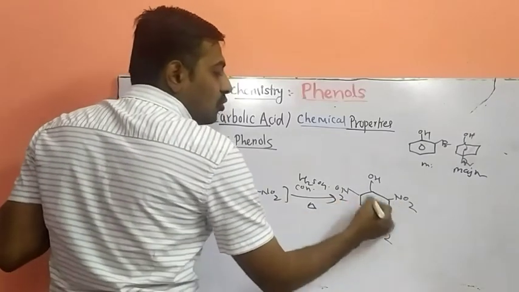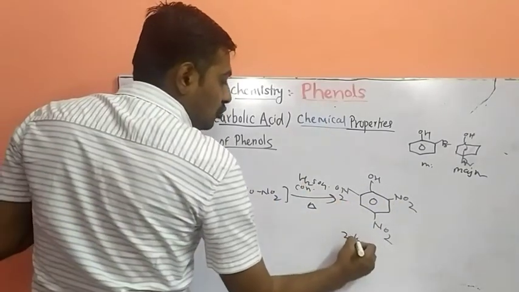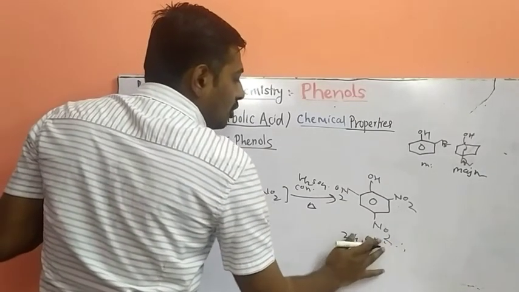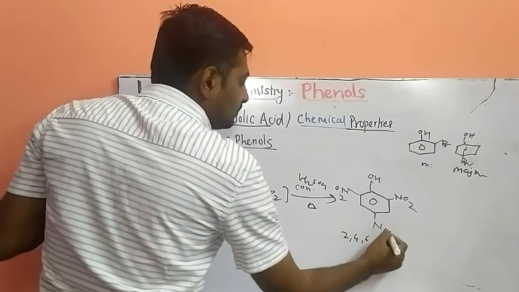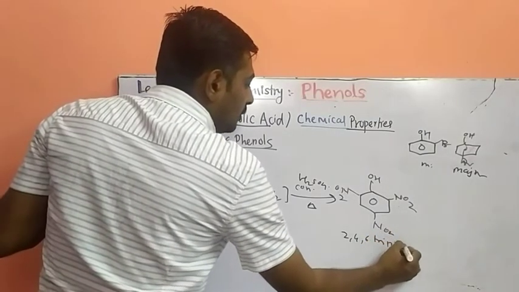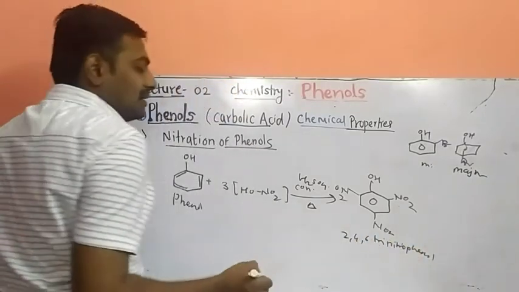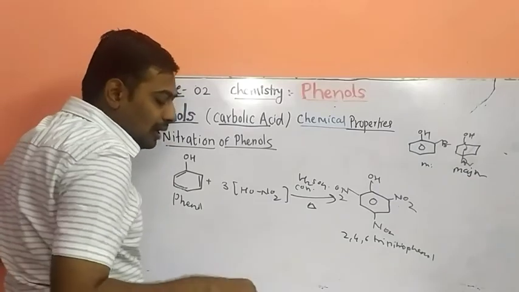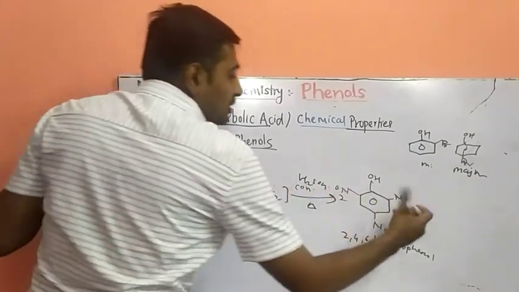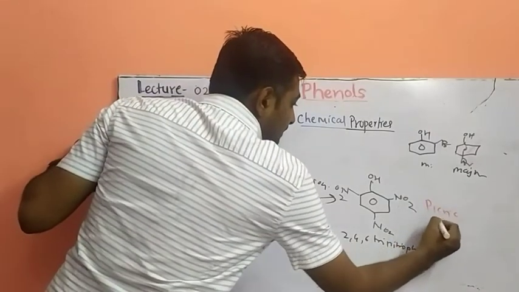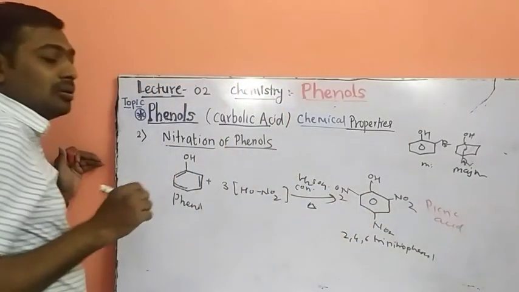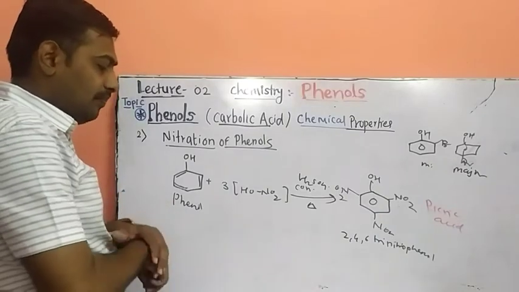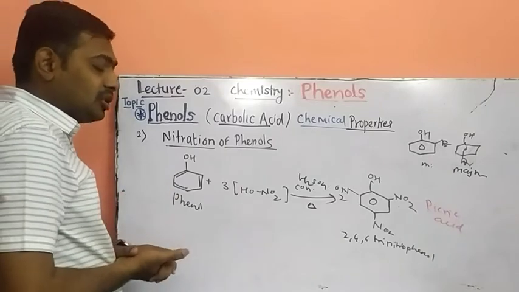This is called 2, 4, 6-trinitrophenol. We will get 2, 4, 6-trinitrophenol as the product in this reaction. What is the common name of this molecule? This molecule is also called picric acid, which is an explosive compound used in bomb preparations. So this is explosive in nature. This is the nitration of phenol.